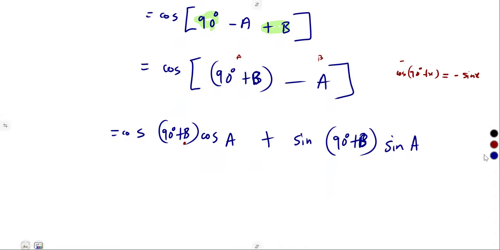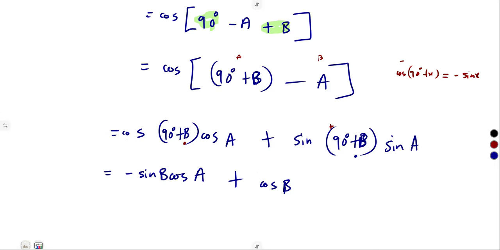Our x is beta, so that's negative sine of beta, cos of A. Sine of 90 plus beta: sine in the second quadrant is positive, so meaning to say, cos is not affected. It will just remain as a positive. So that's cos of B.